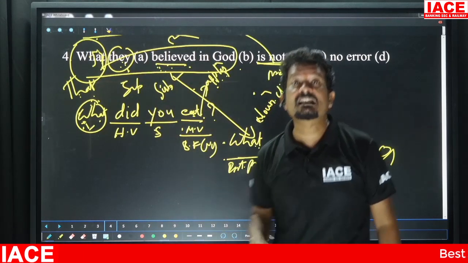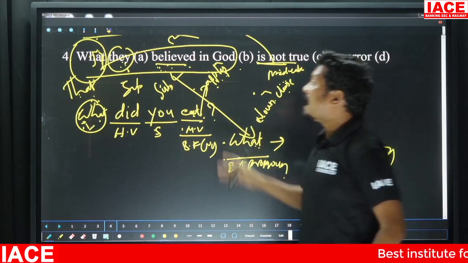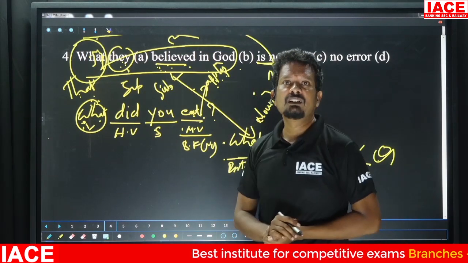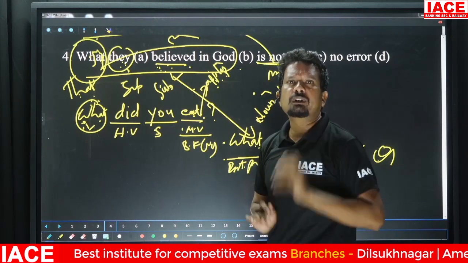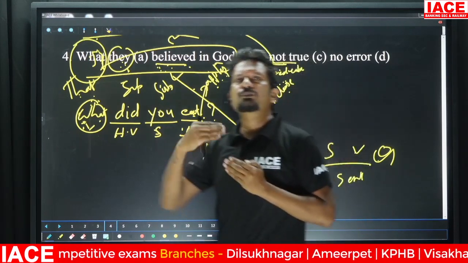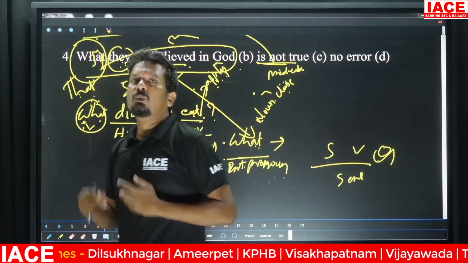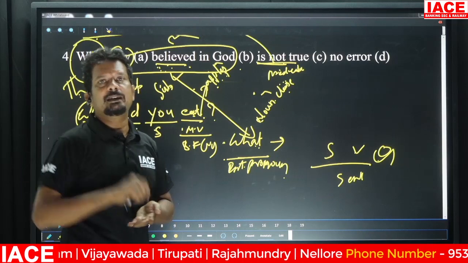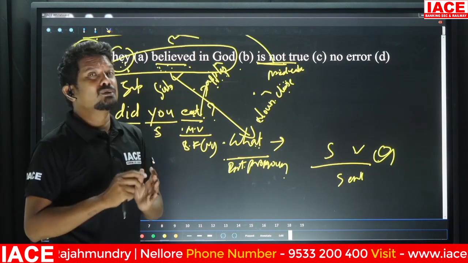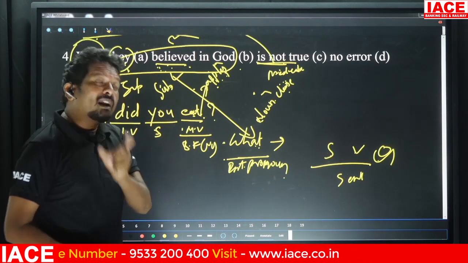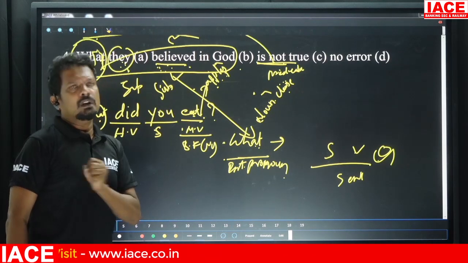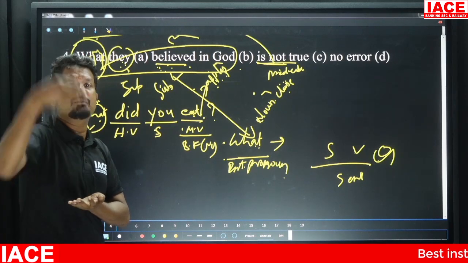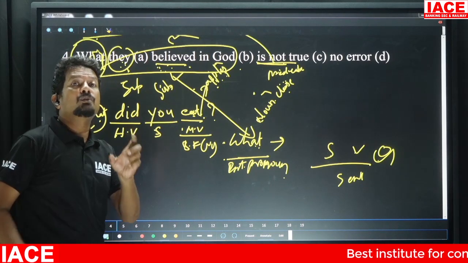Maybe now this is sounding incorrect to you. But when you read "they believed in God is not true," it sounds correct to you. But this is the problem with spoken English, right? We always follow spoken English, and we always believe that whatever we listen to or read is 100% correct. That is not essentially correct, right? So one has to go through all the grammar rules. In the background, we have the syllabus. That is why we are given a syllabus: noun, pronoun. We have to have depth.